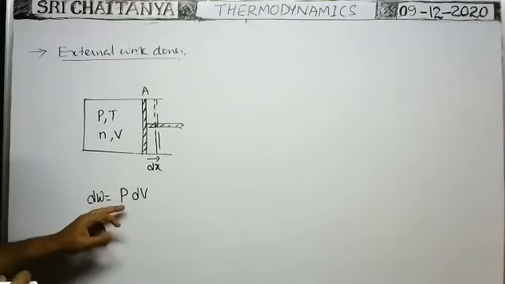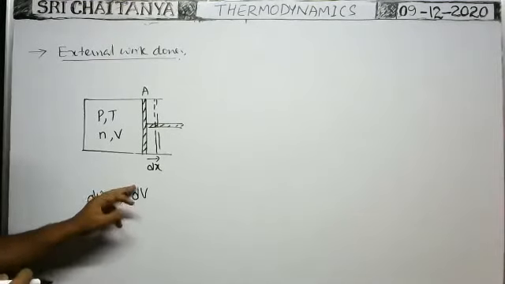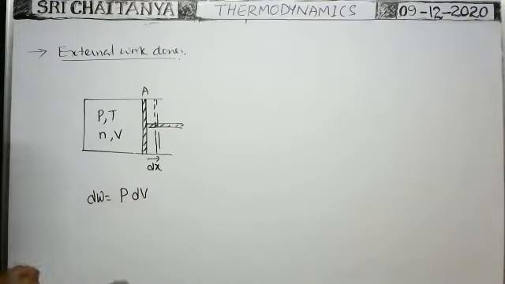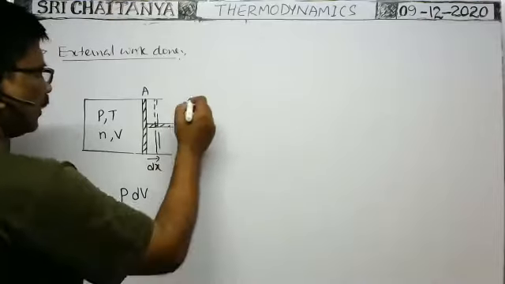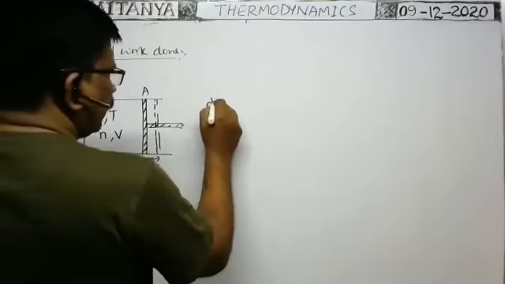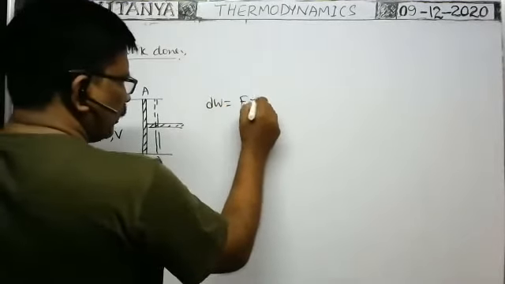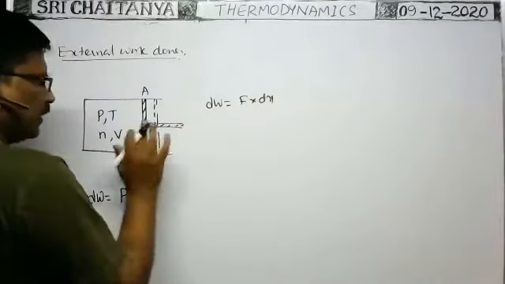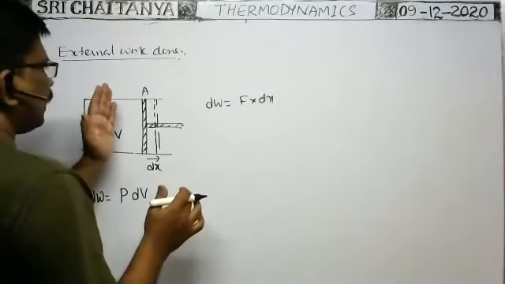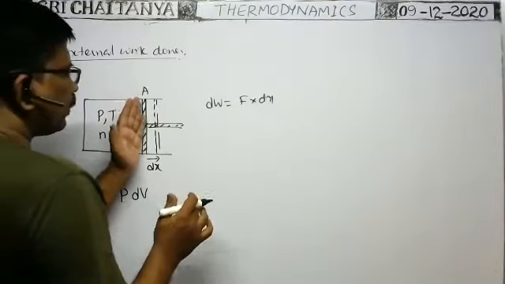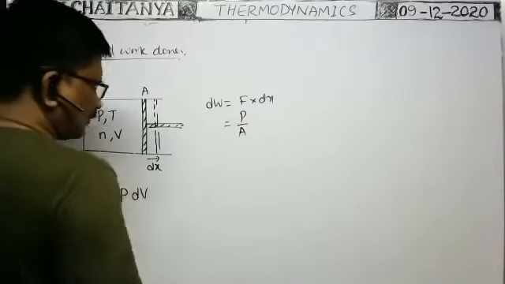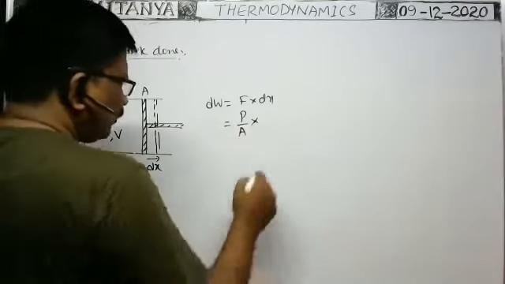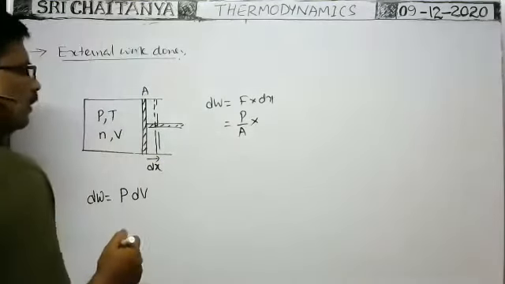Pressure means force by area. Volume means area of cross section times displacement. Here the work done dW is equal to force into displacement. The displacement of the piston is dx. The force exerted by the system on the piston is equal to pressure P times the area of cross section A, into the displacement of the piston.